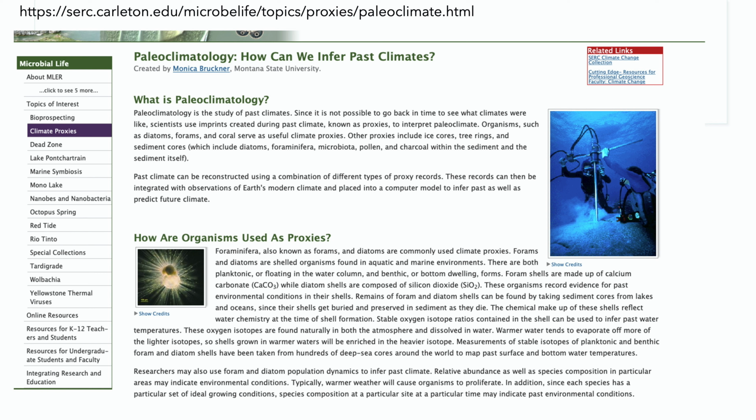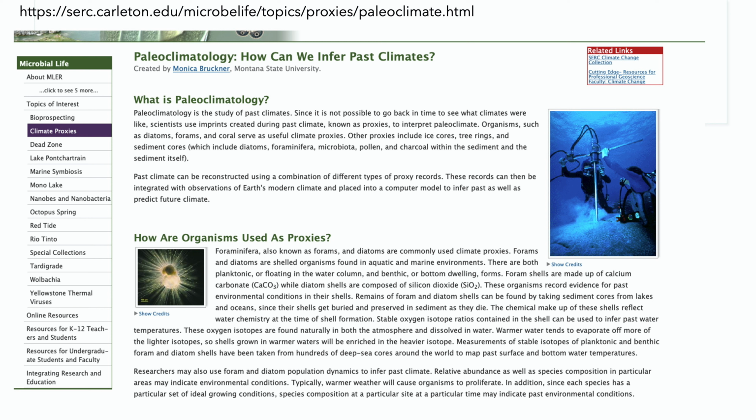Planktonic and benthic, that is floating in water or bottom-dwelling, shelled organisms like forams and diatoms have shells made up of calcium carbonate and silicon dioxide respectively. The carbonate found in many common geological features such as the White Cliffs of Dover were once at the bottom of the sea. As these organisms die, their sediments get buried and preserved. The chemical makeup of the shells reflects water chemistry at the time of shell formation.